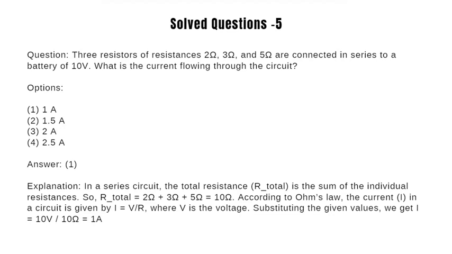Question 5: Three resistors of resistances 2 ohm, 3 ohm, and 5 ohm are connected in series to a battery of 10 volts. What is the current flowing through the circuit? The resistors are connected in series. So the total equivalent resistance is equal to 2 ohm plus 3 ohm plus 5 ohm, which is equal to 10 ohm. Current through the circuit is equal to applied voltage divided by equivalent resistance. So it is equal to 10 divided by 10, which is equal to 1 ampere.